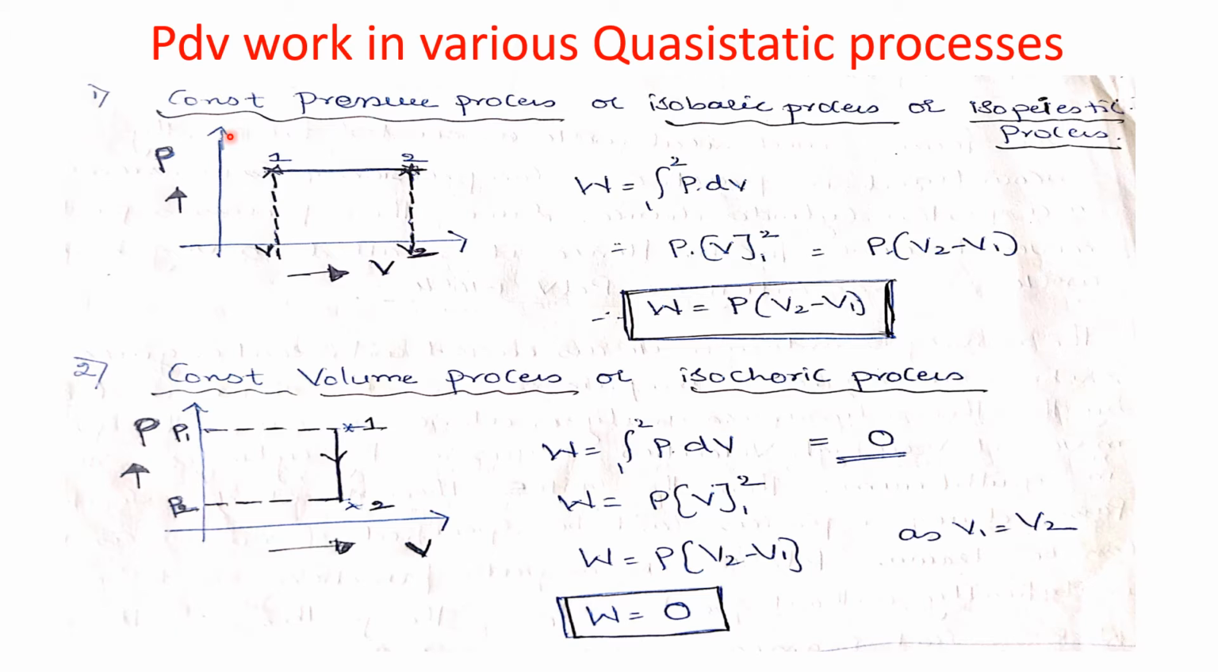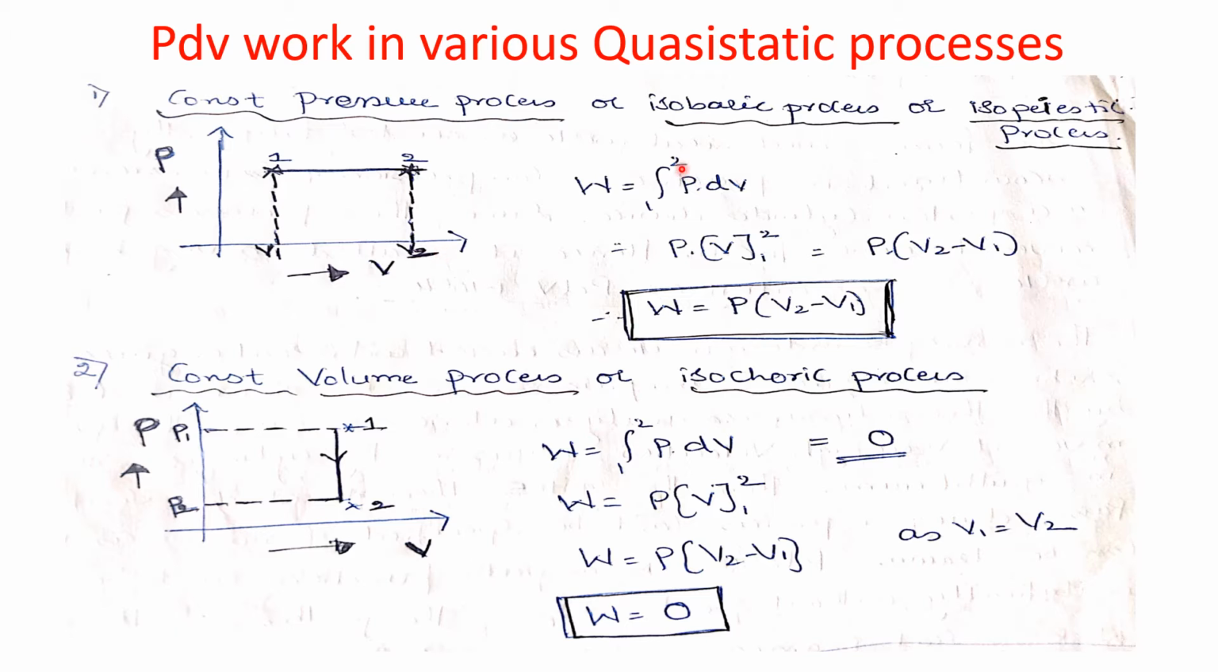We have drawn a pressure-volume diagram. On the y-axis we are plotting pressure, and on the x-axis we are plotting volume. As pressure is constant from state 1 to state 2, we have drawn a horizontal line here. If I draw a vertical line, it reads volume V1 at state 1, and the system at state 2 reads volume V2.